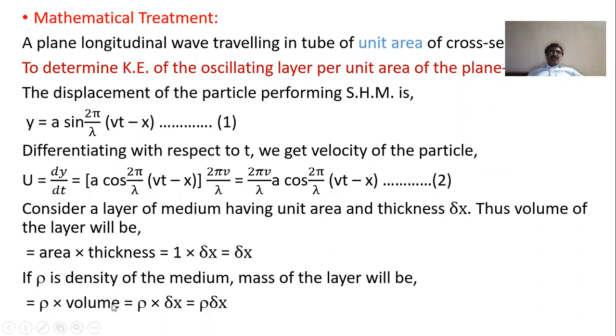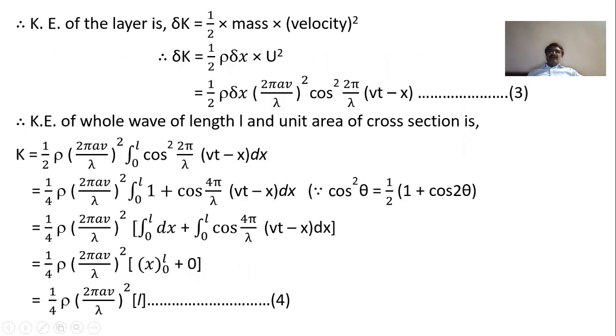If we consider rho as the undisturbed density of the medium, what is the mass of the layer? Since density equals mass upon volume, mass equals density into volume. So rho into delta x will be the mass of the layer under consideration.